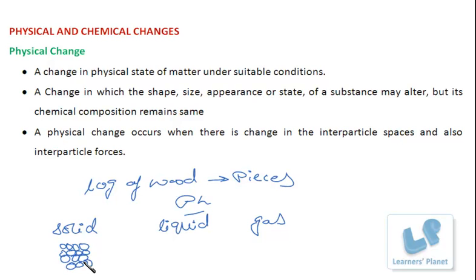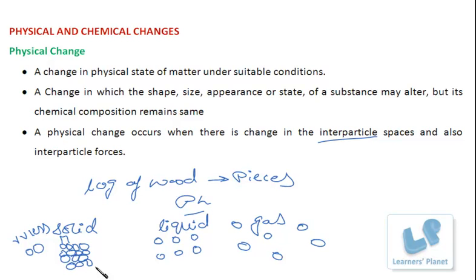The interparticle space, which means the space between the two particles, is very, very less. Rather, they are closely compact. Whereas in liquids, the interparticle space is more. In gases, the particles are far off from each other.